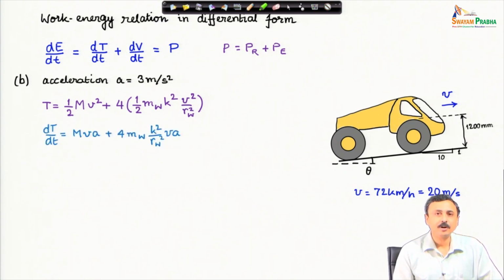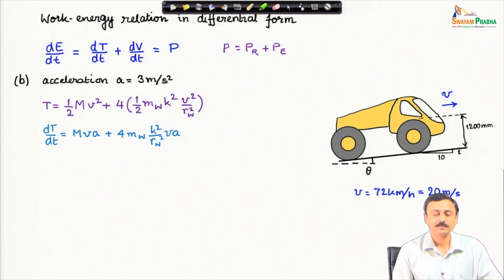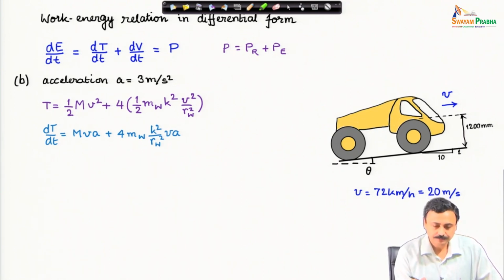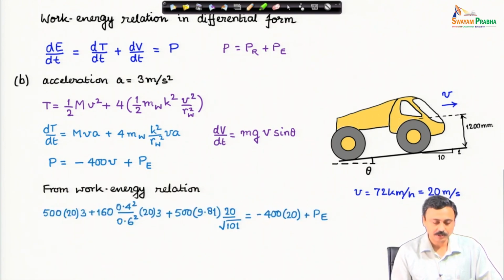Therefore, d dt of the kinetic energy will be, just derivate this, mass times velocity into acceleration plus derivative of this, because velocity is changing with time. Therefore, it has a derivative and we get the acceleration into the rate of change of kinetic energy. The rate of change of potential energy is given by the expression that we have derived earlier, and power is of course remaining the same. We have dissipation because of rolling resistance and power input from the engine, and this is the unknown. Power input from the engine is unknown.